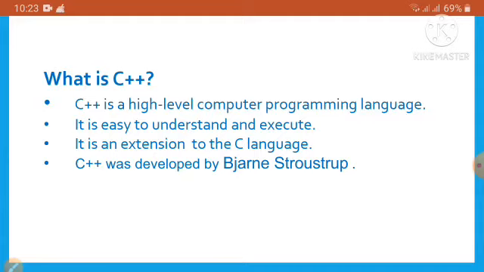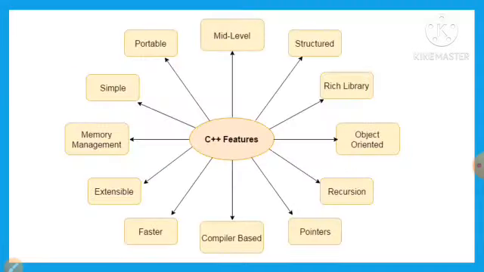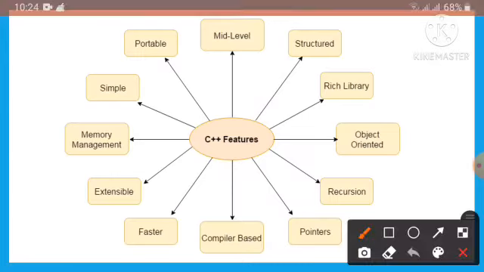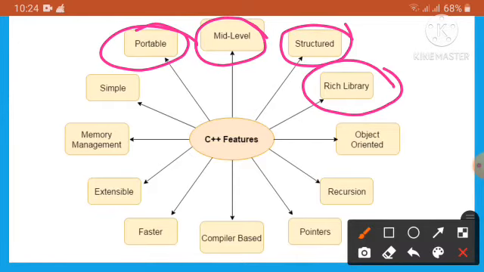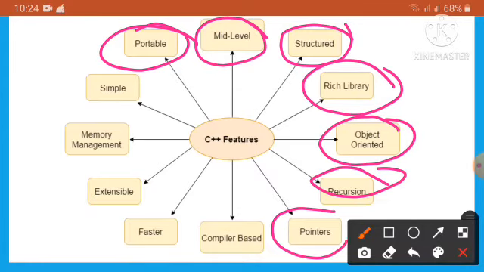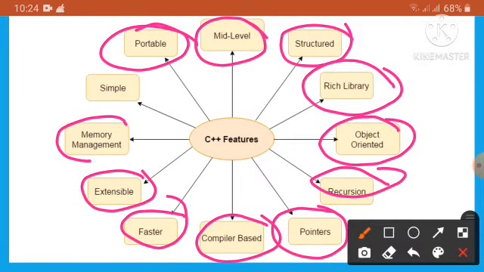Now it is the features of C++. Portable, mid level language, it is structured language, it contains rich library, it is object oriented, recursion, pointers, compiler based, faster, extensible, memory management and simple. So all these points are of C++ programming language. Just remember all these points, later we will be discussing briefly on it.